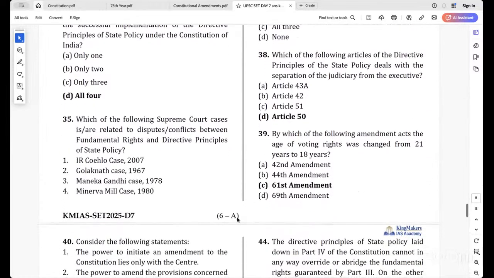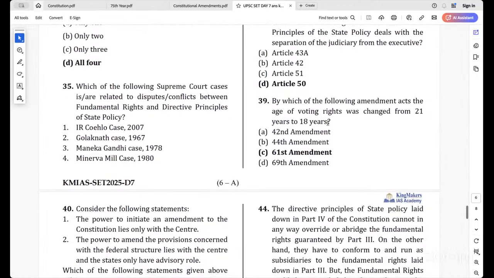Okay. Which of the following articles of the Directive Principles of State Policy deals with the separation of the judiciary from the executive? Article 50. Article 44, everyone knows, UCC. Okay. By which of the following amendment acts was the age of voting rights changed from 21 years to 18 years?